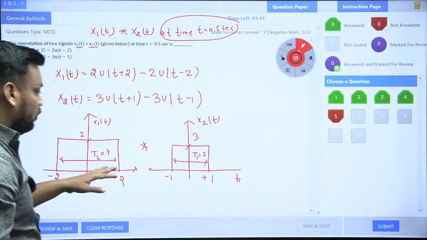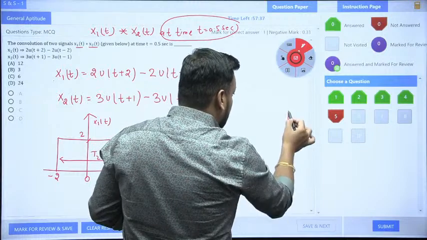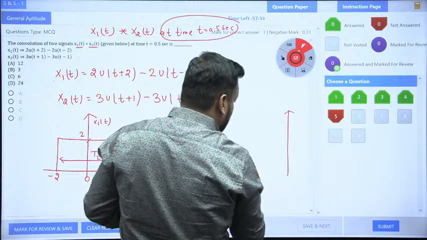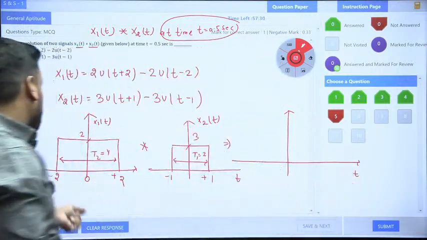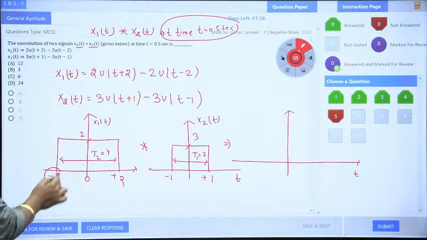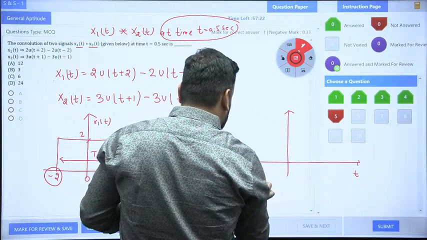So it means if you convolve this, the final resultant signal will look like this. And how will you attempt it, guys? You need to add the lower limits first. Minus 2 and minus 1, when you add the lower limits, and plus 2 and plus 1 also. So minus 2 and minus 1, you will start from minus 3.